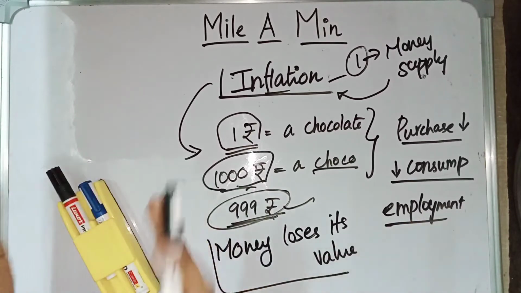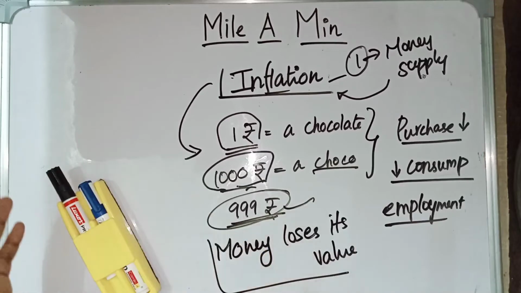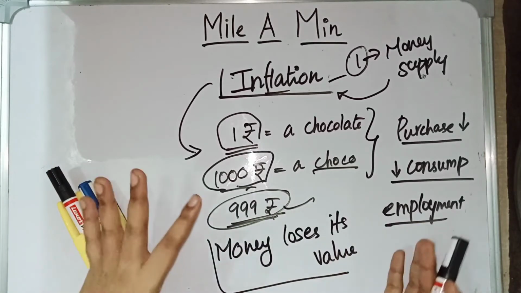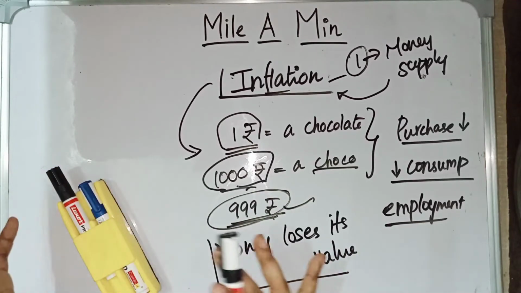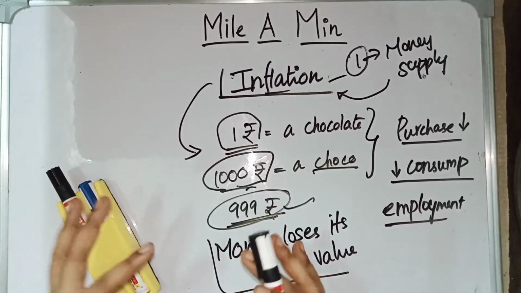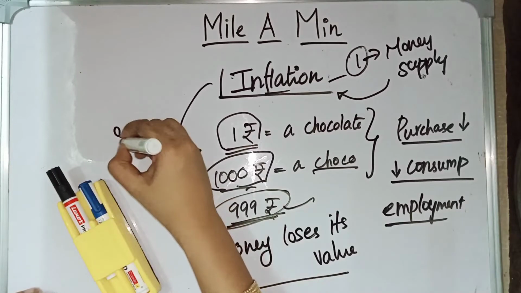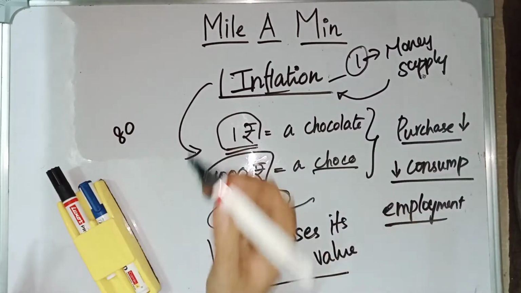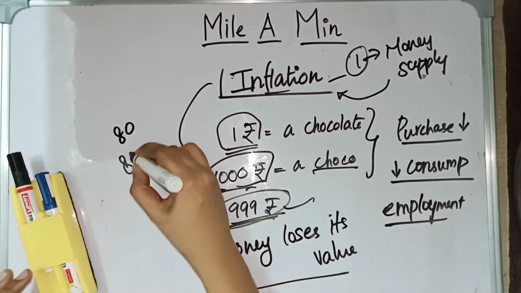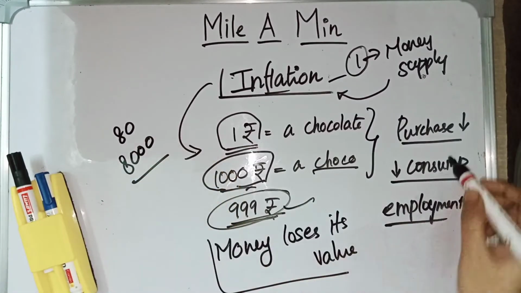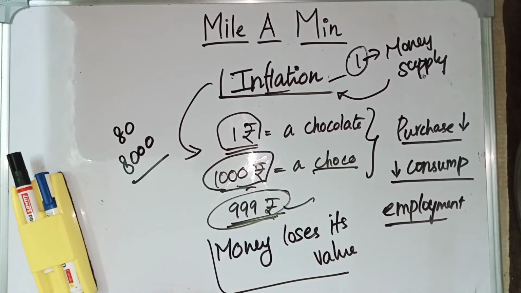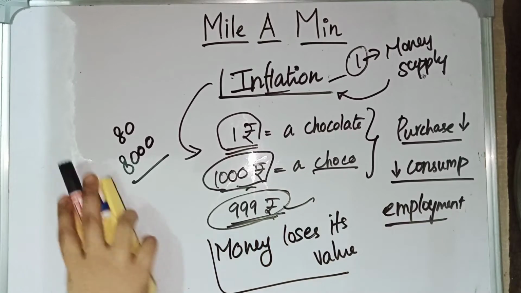So if a family is buying 1 liter of milk today, during the inflation period they will be procuring half a liter. Why? Because they won't have enough money. They can't pay the amount, because today it may cost around 80 rupees and tomorrow during the inflation period it will cost around 8000 rupees. Because of this, the purchasing power of the people will be reduced. These are the basic things relating to inflation.